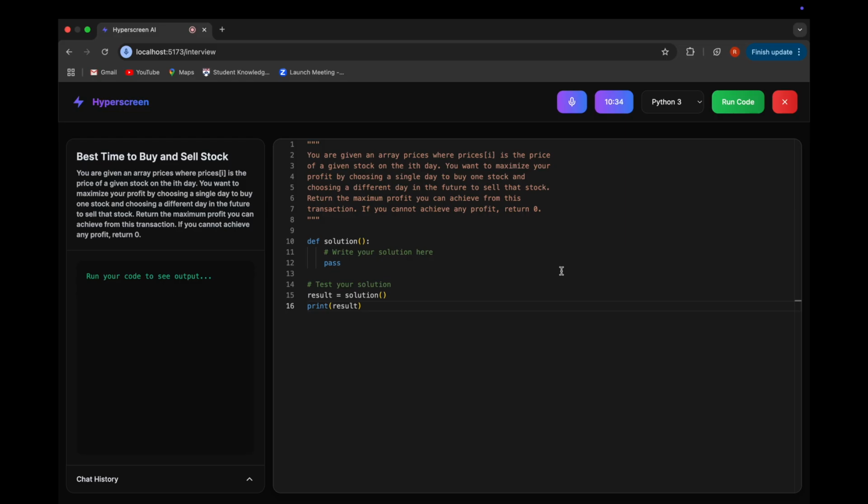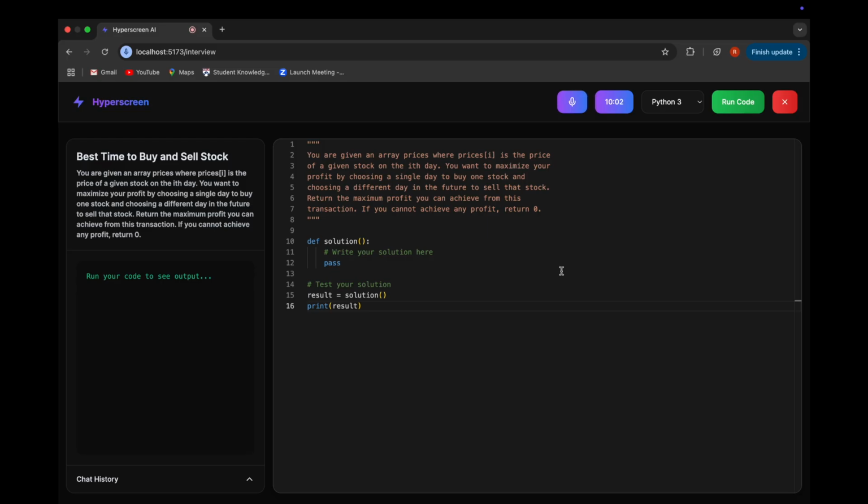All right, I think I have an idea of how to solve this problem. So we can assume that we buy the stock at the very first index, right? We just buy it at whatever we see first. And then as we iterate through the array, we can update our buy price to be the minimum price. And then from that point on out, we just calculate the max profit as the max of the current number that we're on in the array minus our buy price and the current max profit. And if we just keep doing that iteratively, we should end up with the max profit at the end.